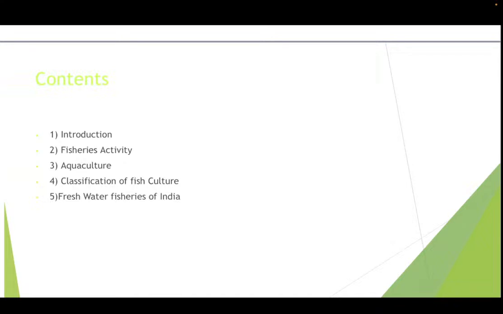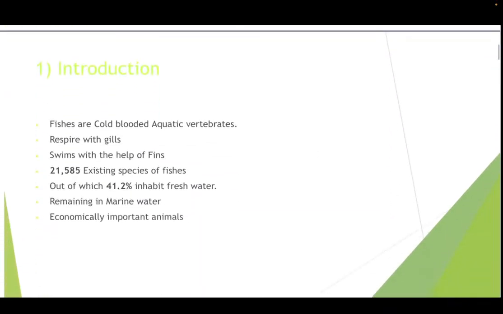So in 11th and 12th, we have only freshwater fish culture. We are not going to study the marine water. We are not going to study the estuarine water. We are only going to study the fresh water. So let's begin with the introduction.